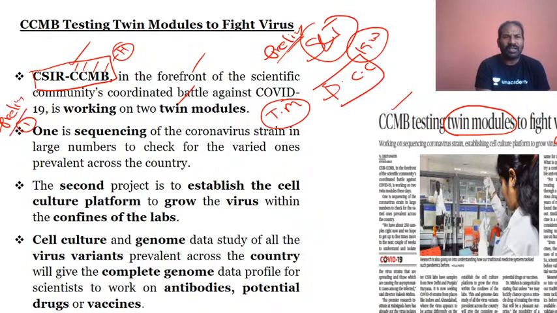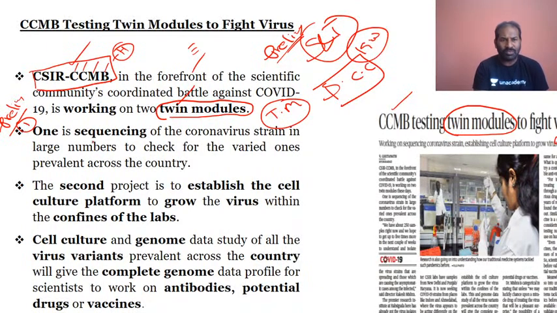The question could be: CSIR and CCMB have come up with twin models, and which among the following are not among the twin models taken up by CSIR and CCMB?